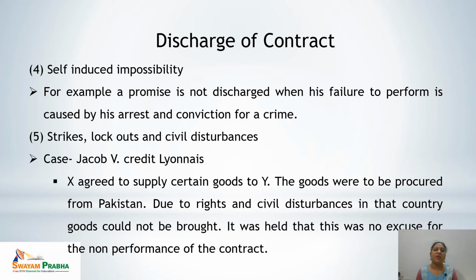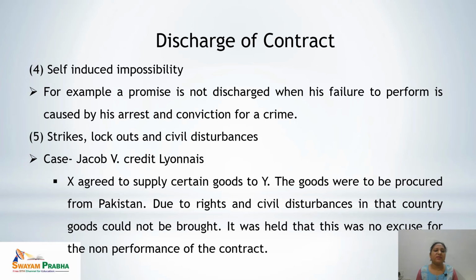That means if any person is not performing because he has been arrested or convicted for a crime, this would be counted as self-induced impossibility, and even in this case the impossibility would not apply to the contract. The parties have to perform the contract.